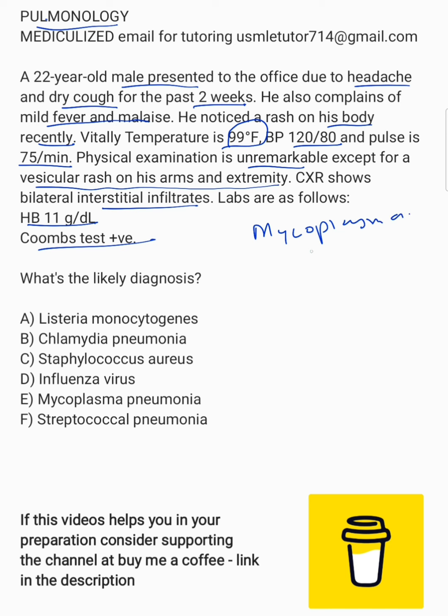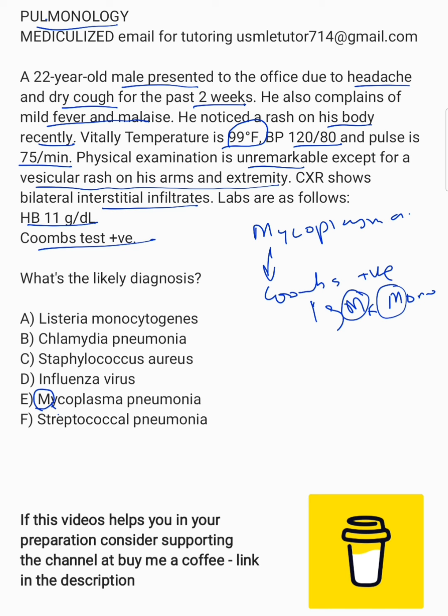You need to know some manifestations of mycoplasma that are outside of the lungs, which include Coombs positive anemia, which is usually just subclinical, which means that there are no signs and symptoms of that anemia. So Coombs positivity will be there. You get the Coombs positive, and that is the cold agglutinin, IgM. So it starts with M. It also starts with M. Another thing that is also Coombs positive is infectious mononucleosis. That also has M in it, and that also has IgM. So both of them have M in their names, and both of them are associated with cold agglutinins or IgM.